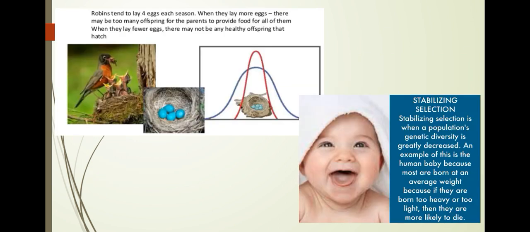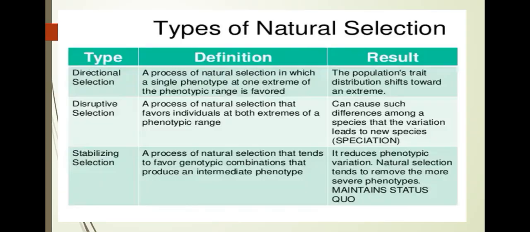Robins tend to lay 4 eggs each season. When they lay more eggs, there may be too many offspring for the parent to provide food for all of them. When they lay fewer eggs, there may not be healthy offspring that hatch. Stabilizing selection decreases a population's genetic diversity greatly. Another example is the human baby: most are born at an average weight, because if they are born too heavy or too light, they are more likely to die. These are the types of natural selection: directional, disruptive, and stabilizing selection.